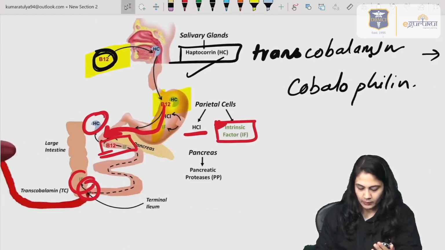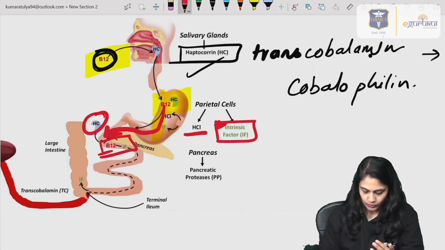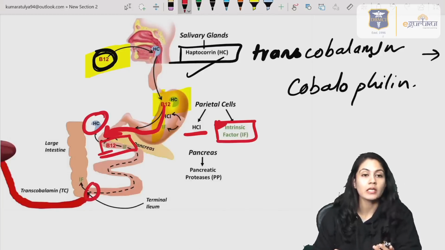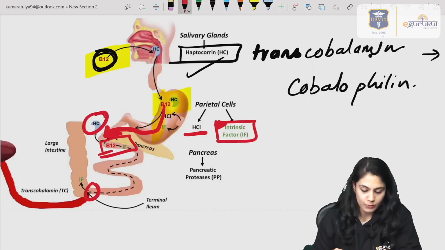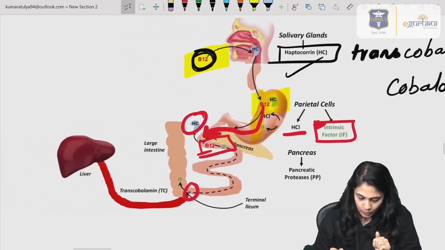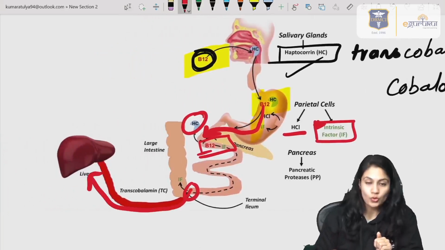In the terminal ileum, the B12 will be absorbed and the intrinsic factor will go forward, and through the blood the B12 will go and be stored in the liver.